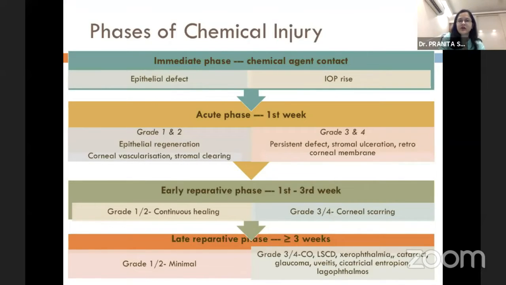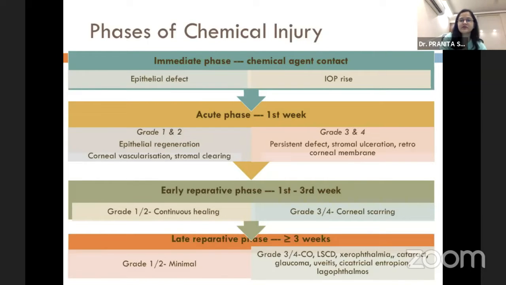Now, there are different phases of chemical injury. It can be immediate phase, acute phase, early reparative phase, and the late reparative phase. And the clinical features vary in the different phases. In the immediate phase, patients can present with epithelial defect and IOP rise. In the acute phase, which lasts up to 1 week, in grade 1 and grade 2 injuries, we can have epithelial regeneration, vascularization of the cornea, and stromal clearing, which was initially there with the patient presenting with stromal haze. While in grade 3 and grade 4 injuries, the epithelial defects may persist, and there may be stromal ulceration and retrocorneal membrane formation.